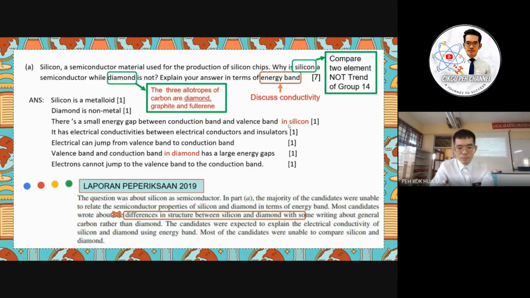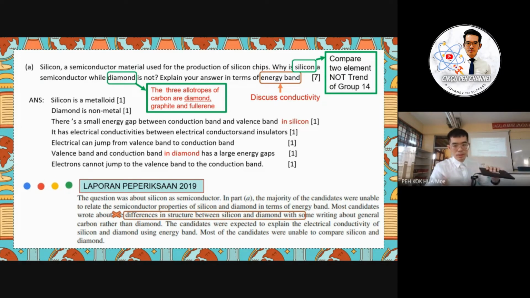Firstly, the majority of the candidates were unable to relate semiconductor properties of silicon and diamond in terms of energy band. That means the students maybe discussed the delocalized electron here. Okay, so here you can see there is no mark given and no discussion regarding the delocalized electron in the scheme here. Okay, because the scheme is based on the Laporan Peperiksaan.